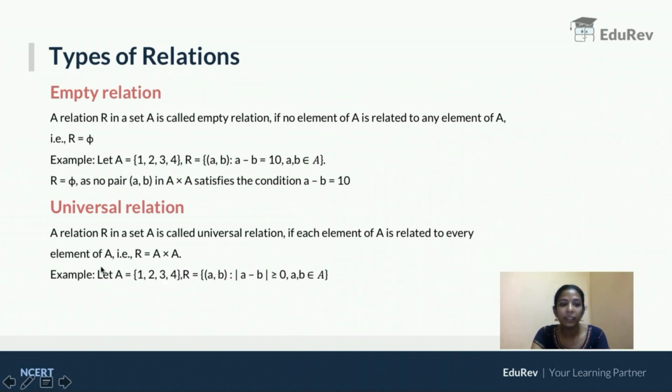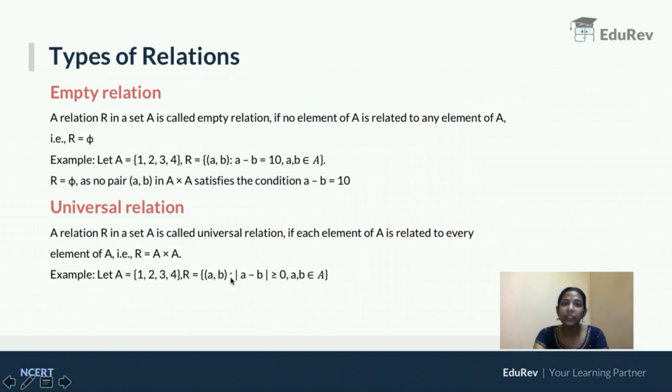For example, taking the same example, A is equal to {1, 2, 3, 4} and R is equal to ordered pair (a, b) such that mod of a minus b is greater than or equal to 0, given a, b belongs to A. That means the absolute value of the difference between two numbers should be greater than or equal to 0. If the two numbers are equal, the value will be 0.